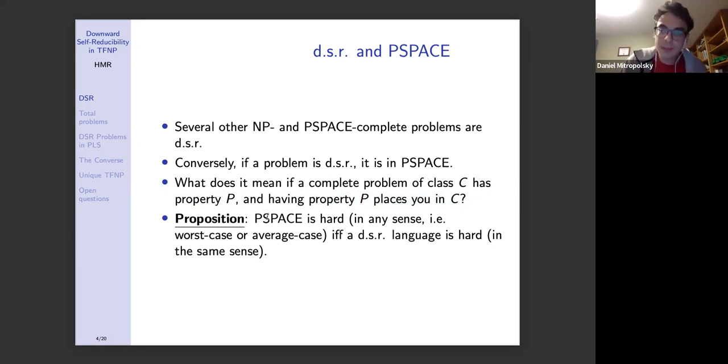The consequence is that PSPACE is hard, which means there exists a hard language in PSPACE, where hardness can be in any sense, either worst case or average case with respect to sampleable distributions or computable distributions, whatever you want, is equivalent to a DSR language being hard, with hardness meant in the exact same sense. That's one interpretation of having complete problems of a class have a property P, as well as that property implying membership in the class. In other words, you can characterize hardness of PSPACE instead as hardness of DSR languages, which I think is quite neat.